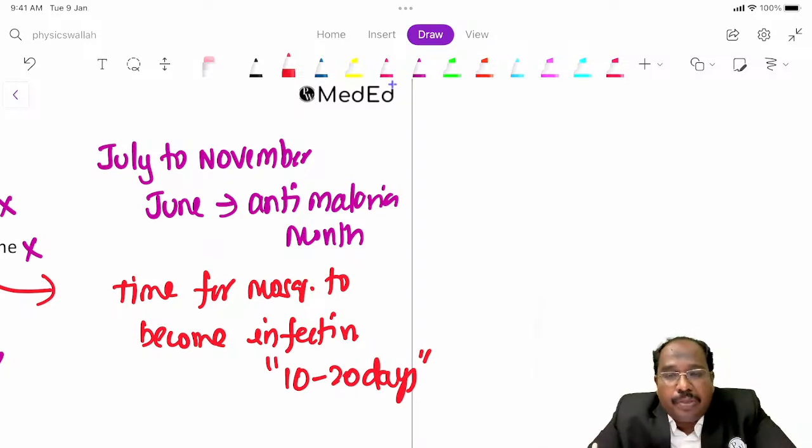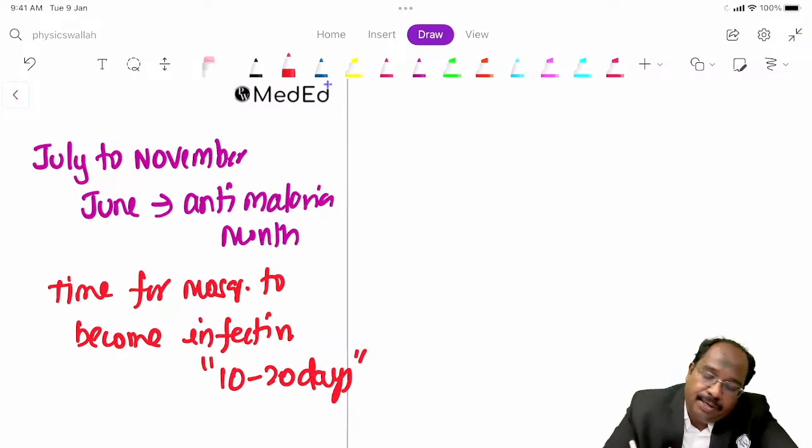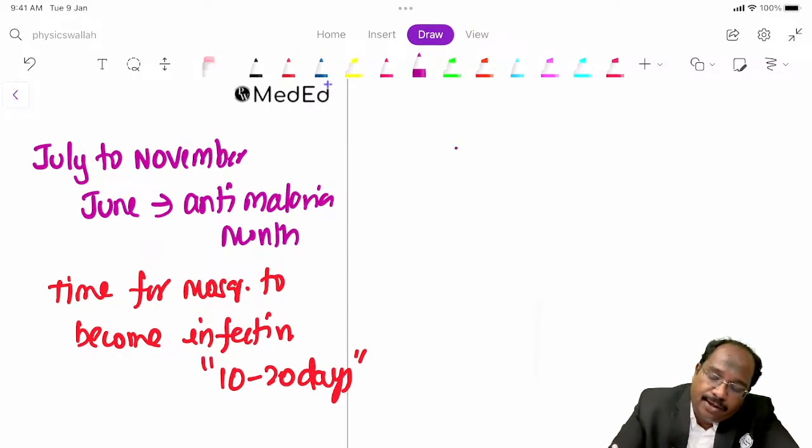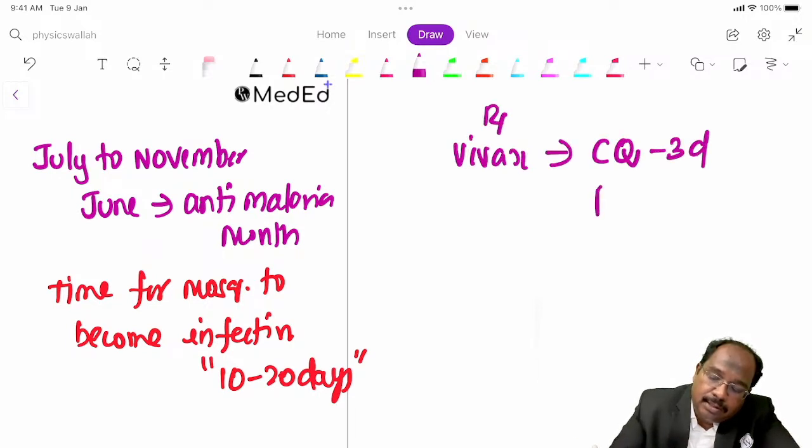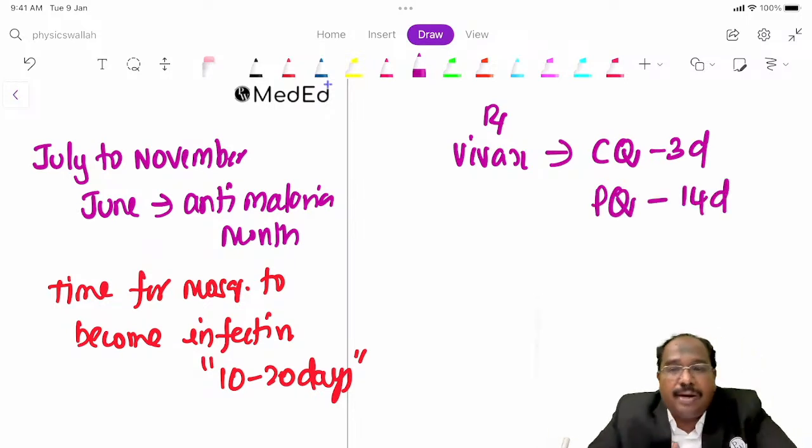Now, suppose a case of malaria is positive. What is the treatment available? For Vivax, we give chloroquine for 3 days and primaquine for 14 days to prevent relapse.